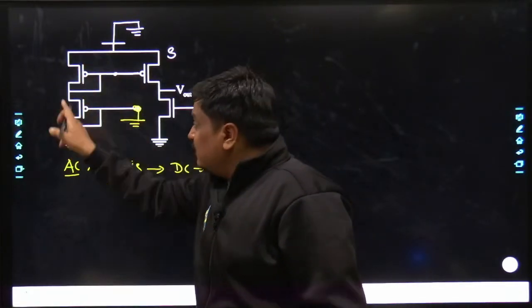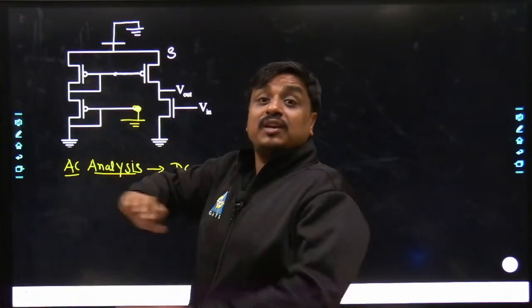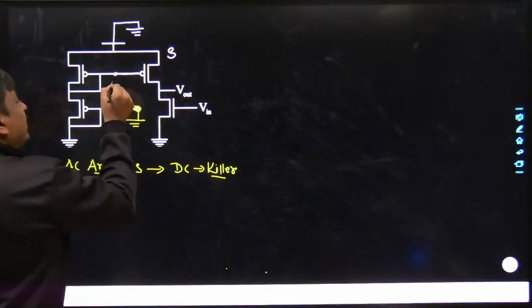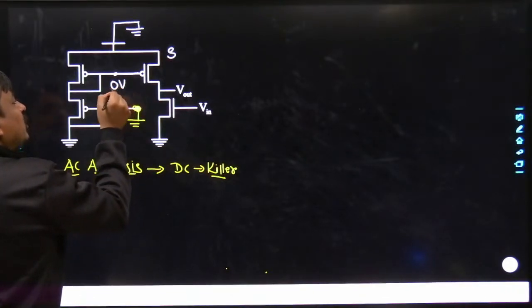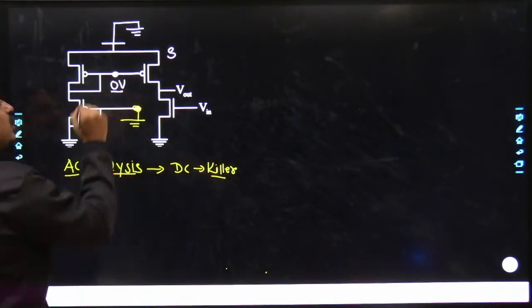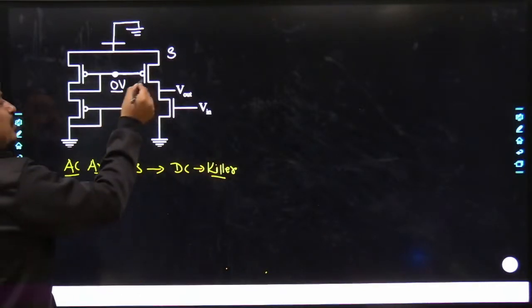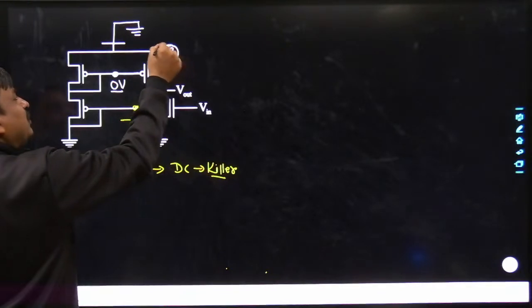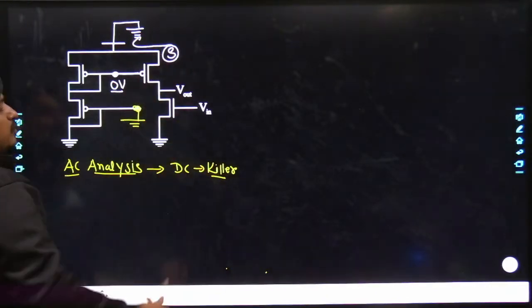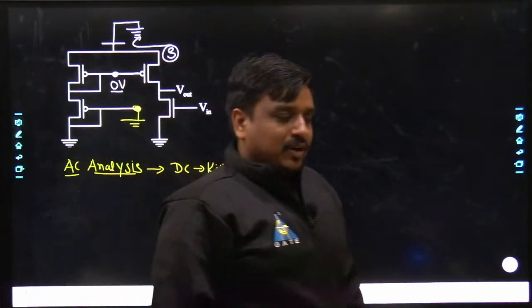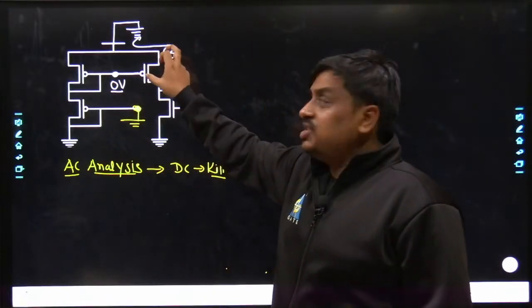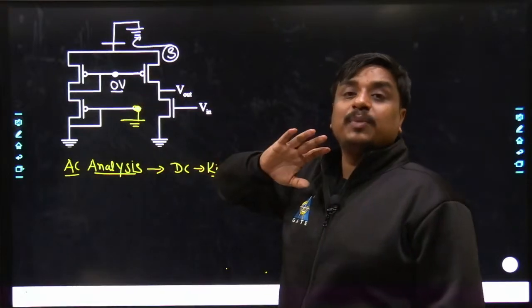We have been dealing with only and only DC signal, which has already been killed. What does it mean? That means in AC analysis, the voltage across this terminal is simply equal to 0, which is nothing but the gate terminal of this particular MOS, and the source is already connected to the ground. That means the value of VGS for this particular MOS is simply 0.